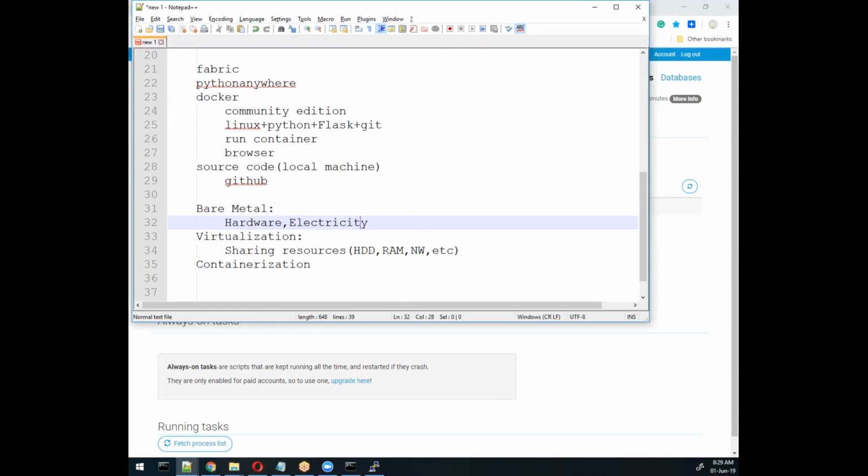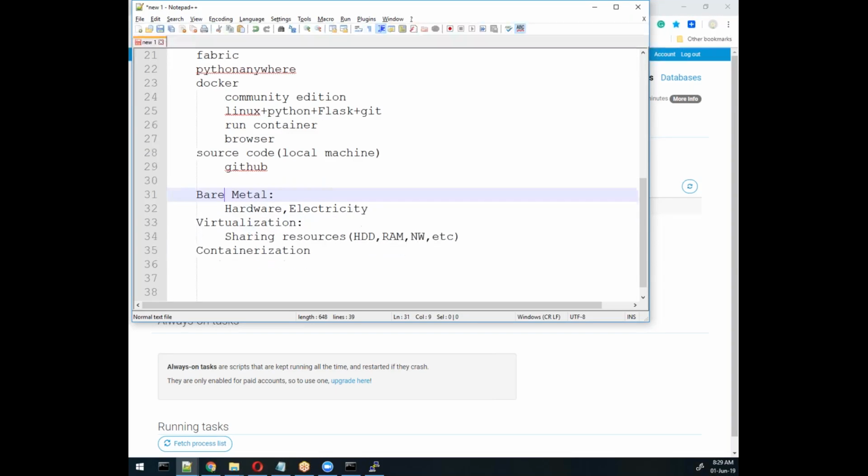Because of that, they wanted to utilize the hardware by sharing the resources. Suppose we have a situation called peak hour, I think you have heard about that.